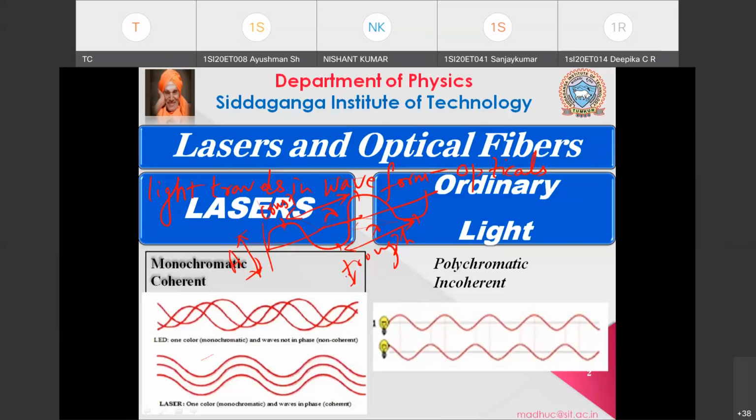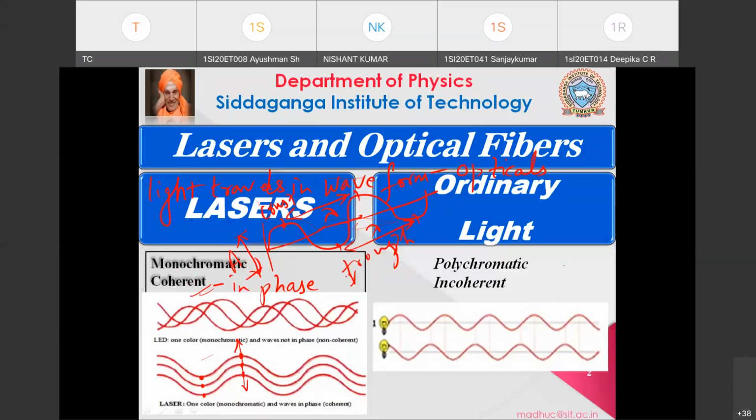Now if you want to say two waves are coherent, coherent in the sense they are in phase. In phase means the crest of the first wave is in the same position as the crest of the other wave. If the crest of the first wave is in the same position as the crest of the second wave and the third wave, when they are in the same line, they are said to be in phase, or the waves are said to be coherent.